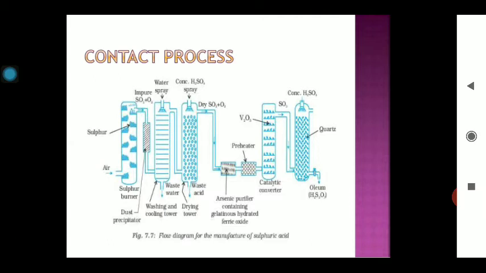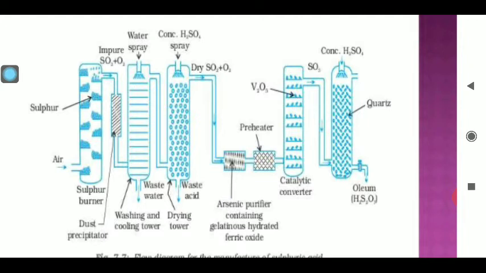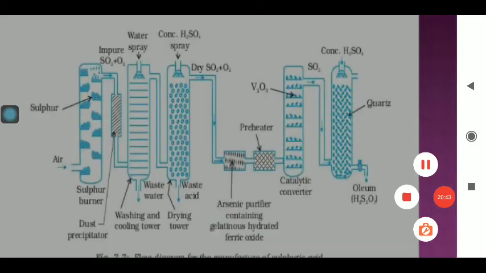This is the simple diagram of the contact process. Each chamber is important in this diagram. First of all, in the first chamber that you have shown here, there are trays inside, and we have to take the sulfur here. And we will pass air from the bottom, so air and sulfur will combine to form sulfur dioxide. And this sulfur dioxide is converted to sulfur trioxide.